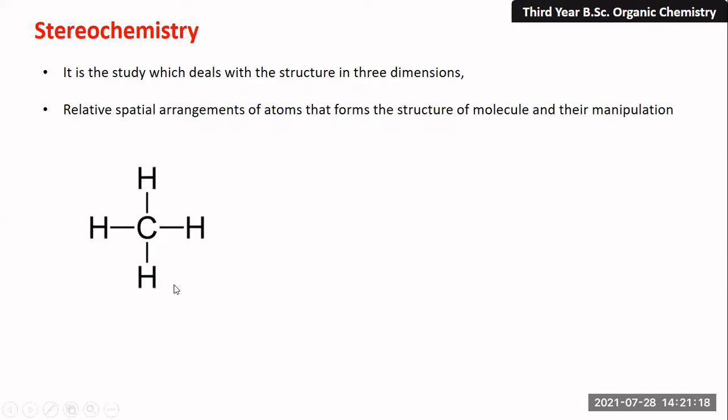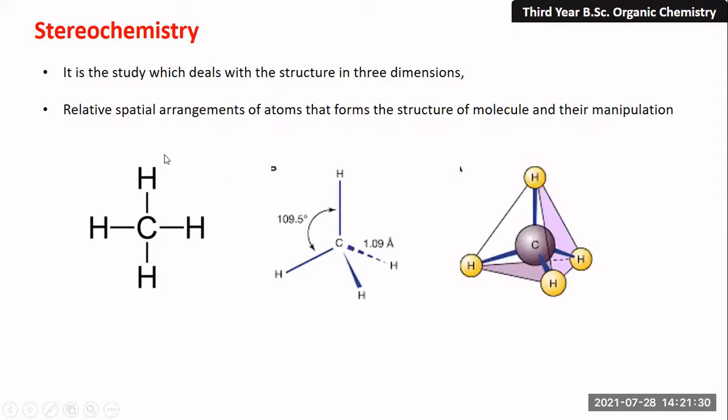So consider this is a methane molecule, which has 4 hydrogens and the carbon is there. So this is a structure in 2 dimensions. When we saw methane in 2 dimensions, it looked like here. But when we see this particular structure in 3 dimensions, you can see here the relative atoms of this methane molecule, that is, the 4 hydrogen atoms, look like this. So this is the 3-dimensional structure. Okay, so the study which begins with this particular arrangement is known as stereochemistry. I hope you can understand.